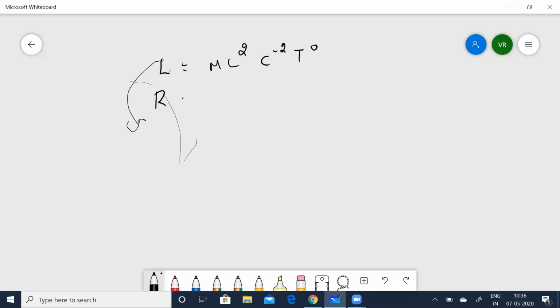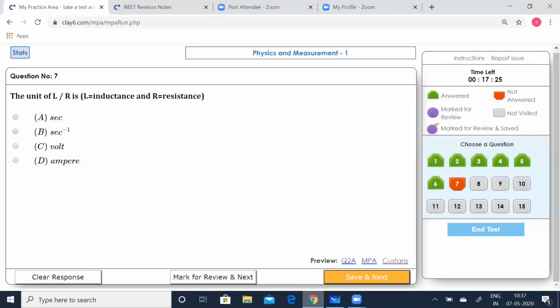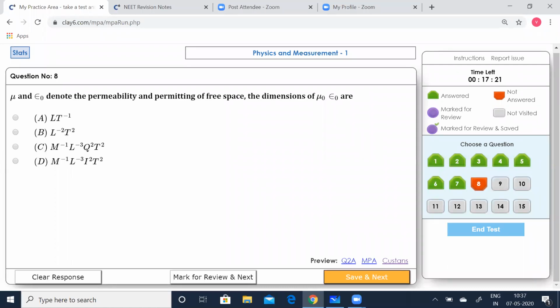And for resistance R, it is M L squared C to the power of minus 2 T to the power of minus 1. When you divide both, everything gets cancelled. You get T to the power of minus 1, it goes up, becomes T. So it is just seconds. So option A is correct. Save that. Go to the next question.